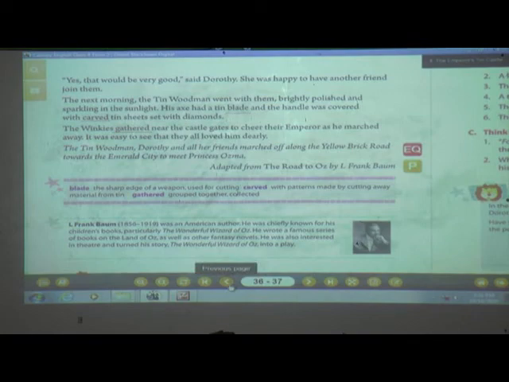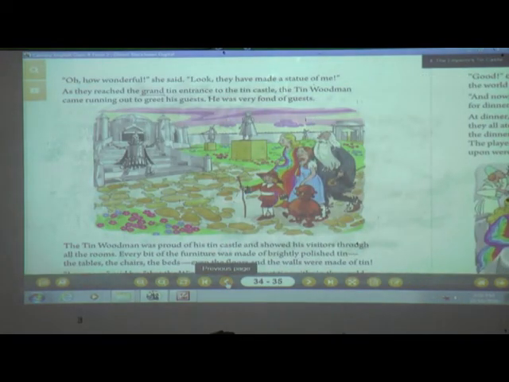First she started with 4 friends, and then she reached there with one more friend, the Emperor Tin Woodman. Till she reached there, she came to one country, yes, the Winkies country. And what was the speciality of that country, students? That each and everything was made of tin.